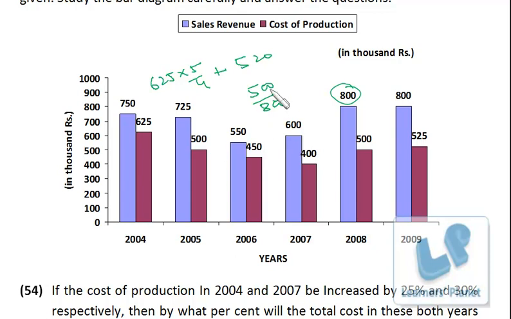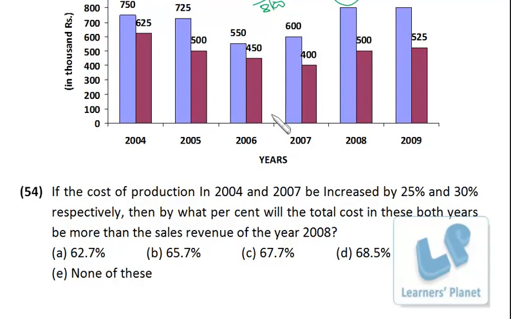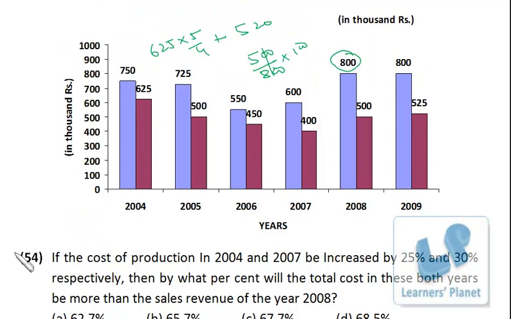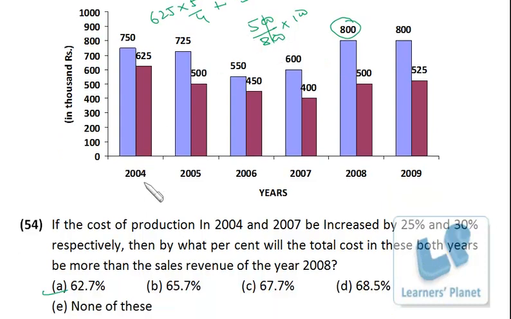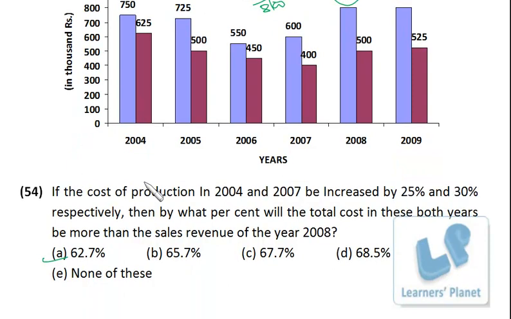So in percentage terms it should be 5 by 8. So 1 by 8 is 12.5, so 5 by 8 is around 62 point something. It must be 62.7% because it is around about 780. It is a bit more than 780, but around about 780 I have taken. So it should be a bit more than 62.5, so that is 62.7%. I hope you are clear.